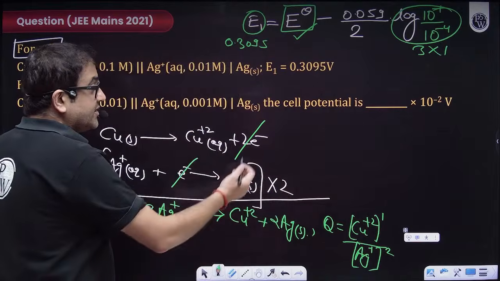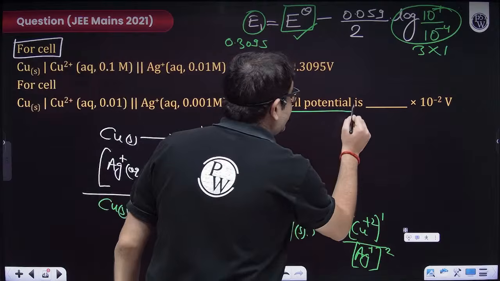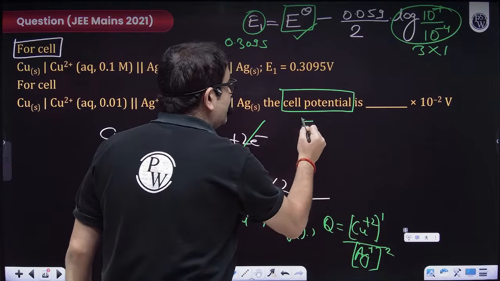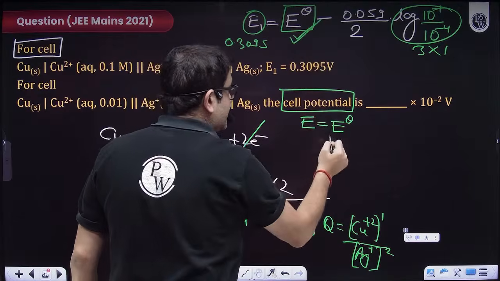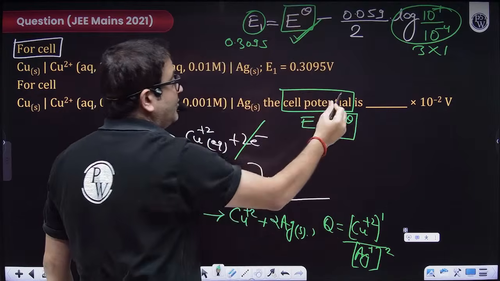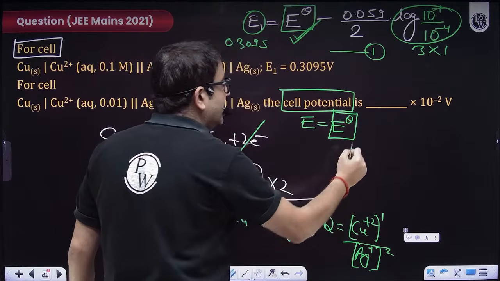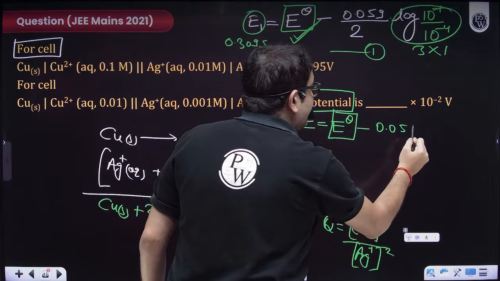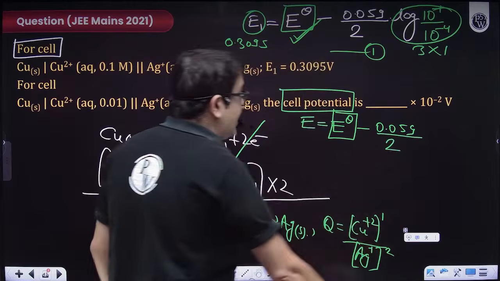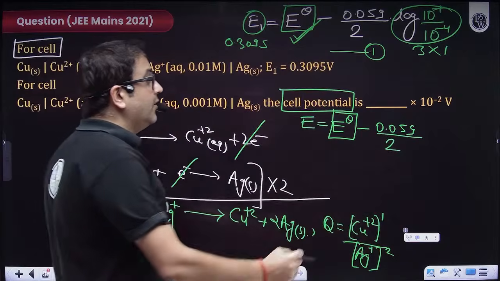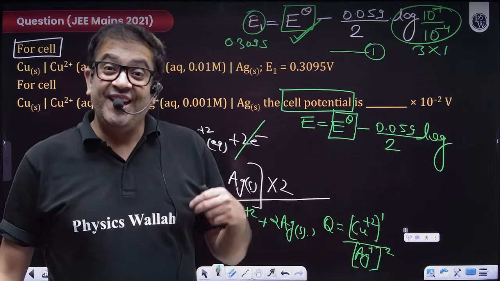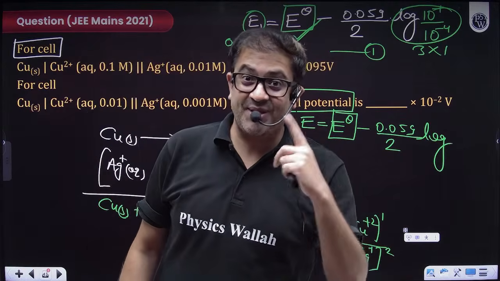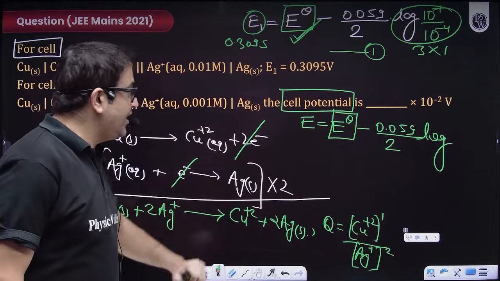How, sir? Because it is now telling us to calculate the cell potential. So the cell potential, which I do not know, will be the standard cell potential, which will be the same. So I can import that value from equation 1. Let's say this is equation 1. Minus 0.059, sir, the equation is the same, so number of electrons transferred will also be the same, into, but sir, the concentrations have changed. And sir, Nernst has told us if you change concentration, if you change temperature, potential will change, so it is changing. So let us calculate how much it is changing.